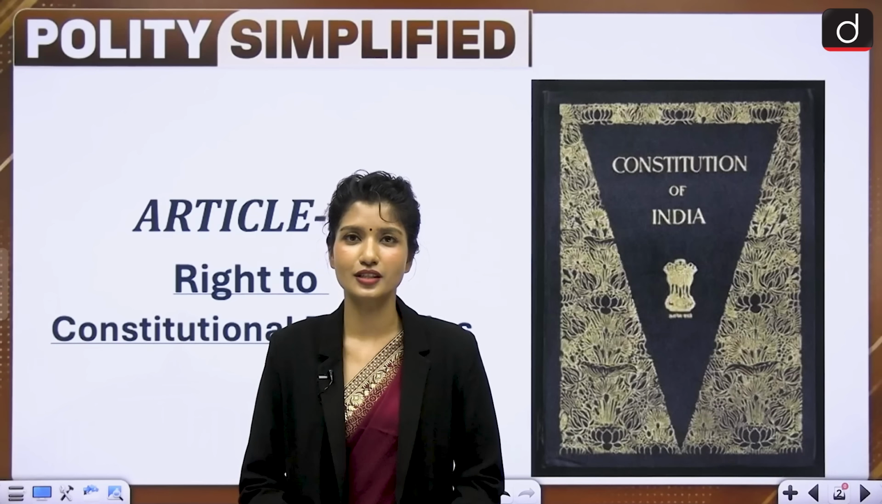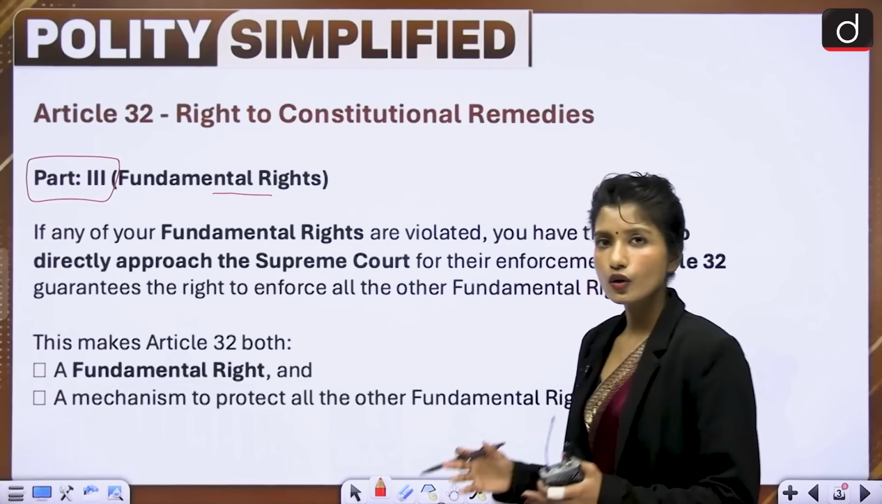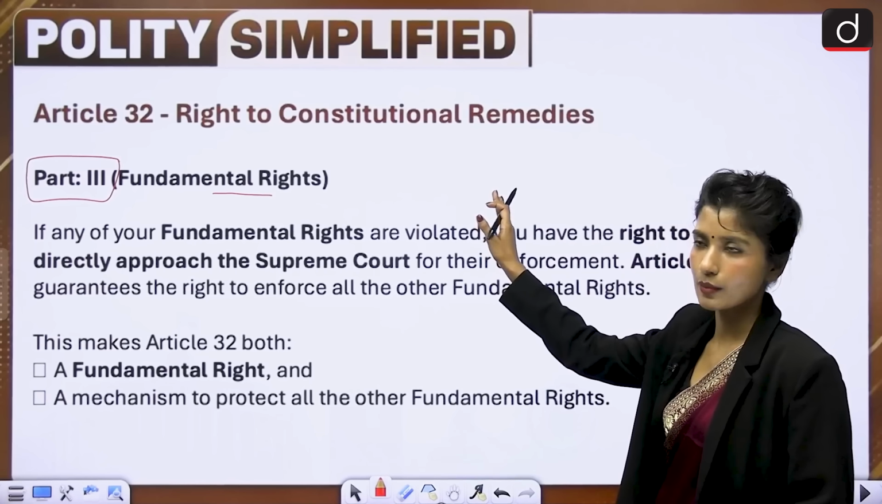So as I told you, today we are going to talk about Article 32, that is right to constitutional remedies. Now this right is a fundamental right, and like all other fundamental rights, it's present in part 3rd of the Constitution. How would you remember it? See, our Constitution is divided into several parts, and you have to remember some of them and their provisions as it is, because they are asked in the examination.